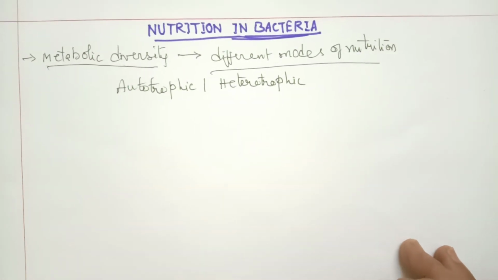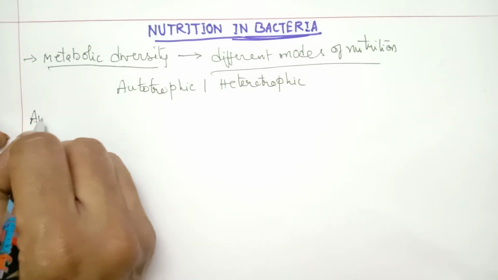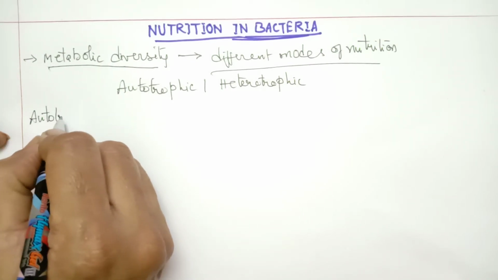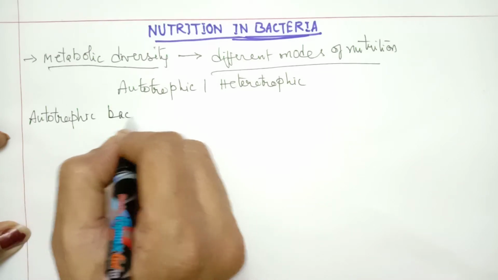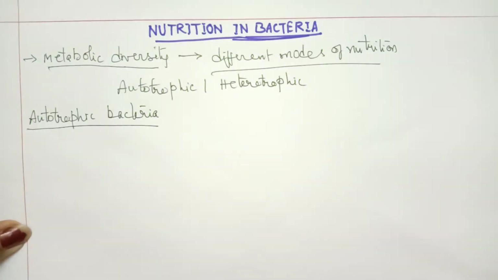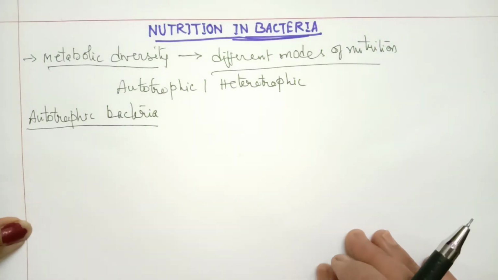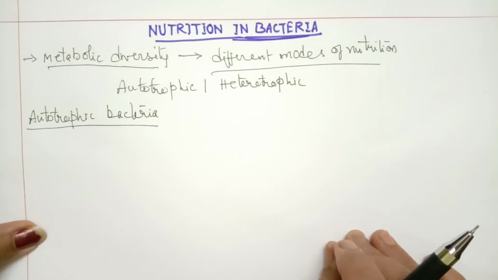So first we will start with the autotrophic mode of nutrition in bacteria. So what are autotrophic bacteria? The meaning of autotrophic, all of you know it. Autotrophic means they can prepare their own food material. Such bacteria are called autotrophic bacteria, and they are further divided into two different types.